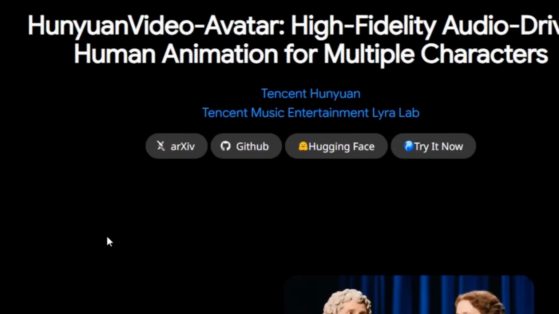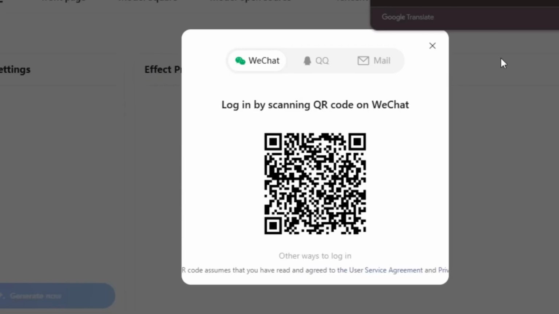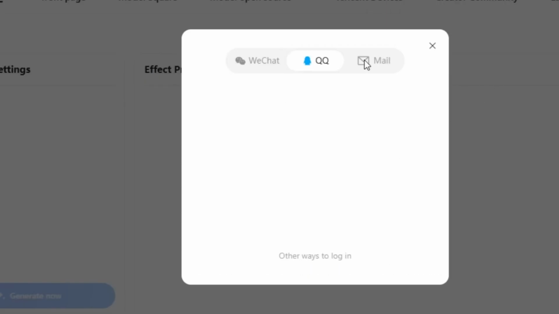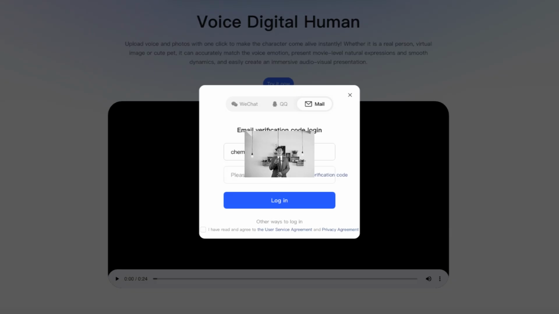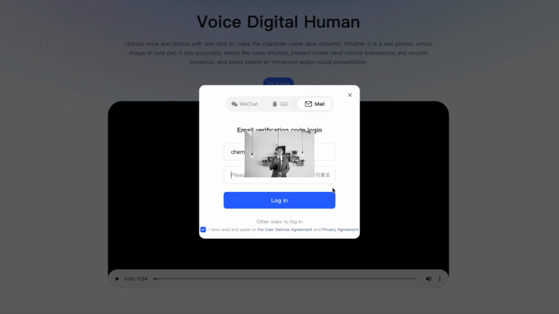So let's start with online. Click on Try It Now. It will direct you to the registration page. You will see something like this. Change the language to English by using Google Translate above if you are using Google Chrome browser. Click on the email option above to provide your email address for registration. Click on Get Verification Code and the verification code will be sent to your inbox. After you click on log in, you will land on the homepage like this.